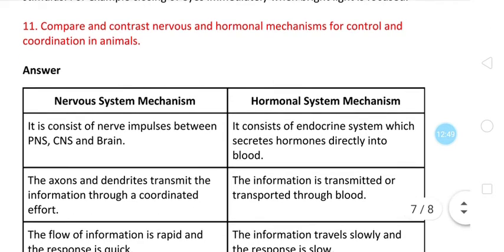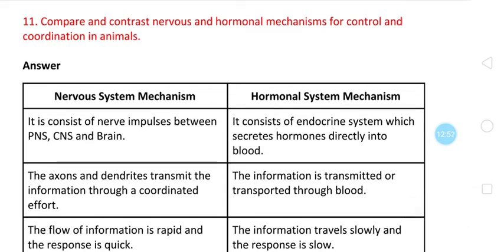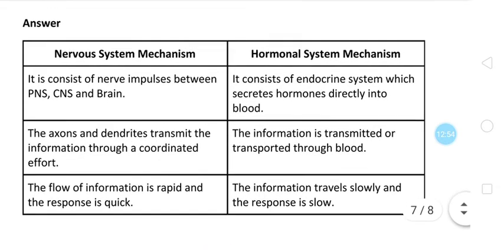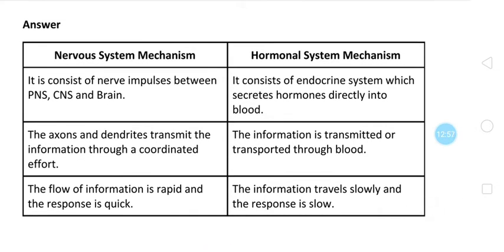Question number 11. Compare and contrast nervous and hormonal mechanisms for control and coordination in animals. Whenever differentiation type of questions come, we have to make a table. Always remember, in the examination also you have to make such a table and then write. Many students write separately, first one point and then 4-5 points below, then a second point and 4-5 points, like that. It is not expected. Such a table should be prepared whenever you are writing differences between two entities. Nervous system mechanism and hormonal system mechanism, this is the difference between these two.